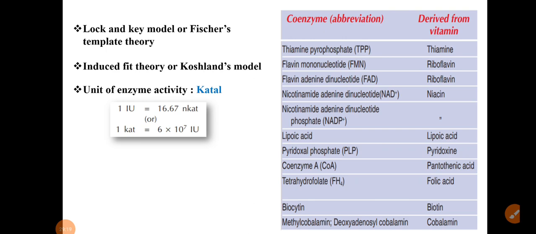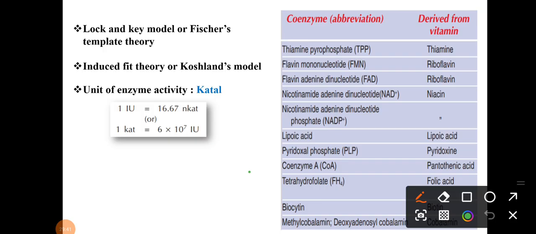Then FMN, flavin mononucleotide, and flavin adenine dinucleotide, FAD, are derived from riboflavin. Then nicotinamide adenine dinucleotide, NAD and NADP, these two are from niacin. Then lipoic acid, the vitamin is also lipoic acid. Pyridoxal phosphate from pyridoxine. Coenzyme A, this is very important, is from pantothenic acid.